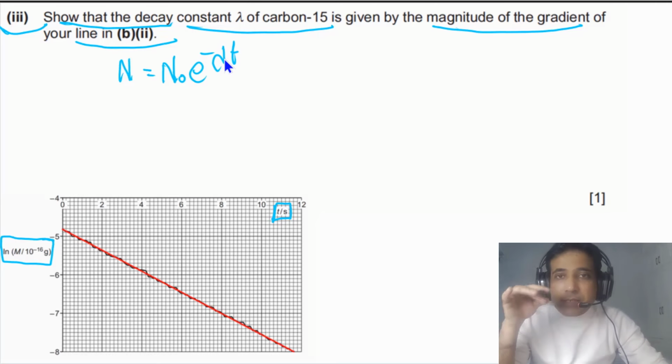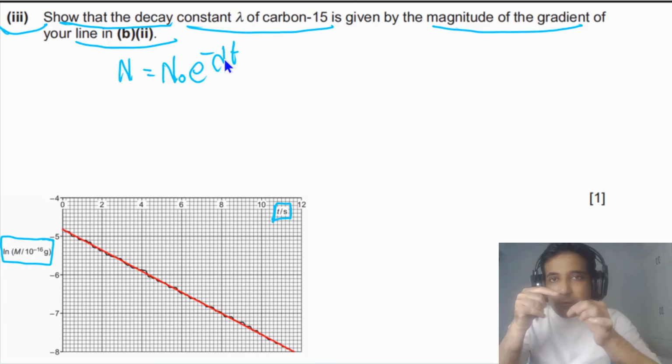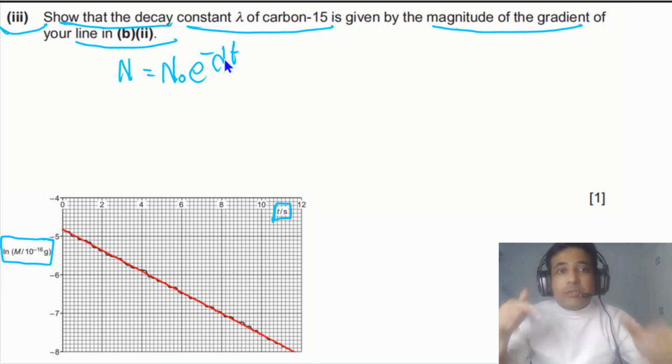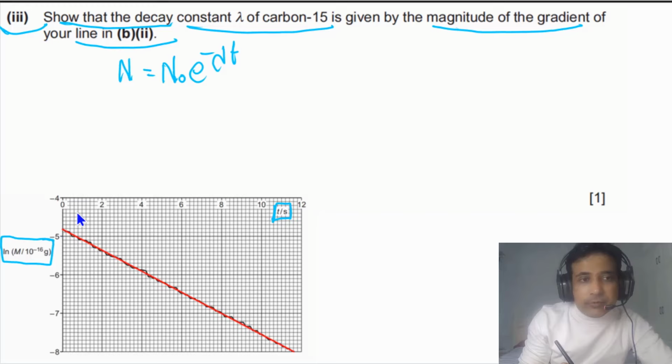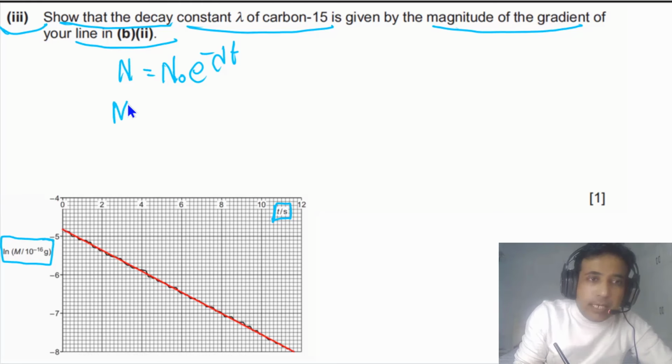Same type of equation we also use in discharging of a capacitor, because discharging of a capacitor and nuclear decay follow exponential decay. So we can use the same equation but with different quantities for a capacitor, and also we can use it for radioactive decay. And this equation is also given in the formula list. But here we have mass. How is mass linked with number of nuclei? Number of nuclei and mass are proportional to each other. If we have more nuclei, it means mass will be greater. So simply we can replace N with M. So we have m is equal to m naught e to the power of minus lambda t.